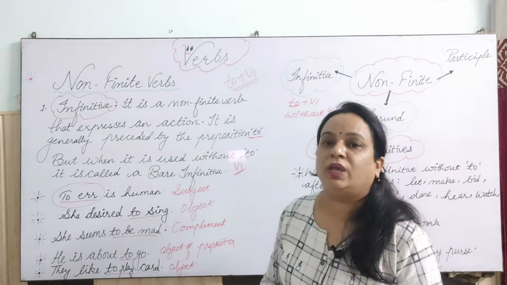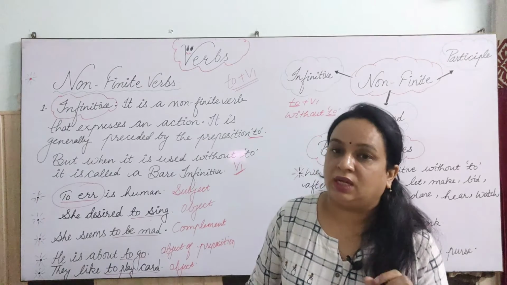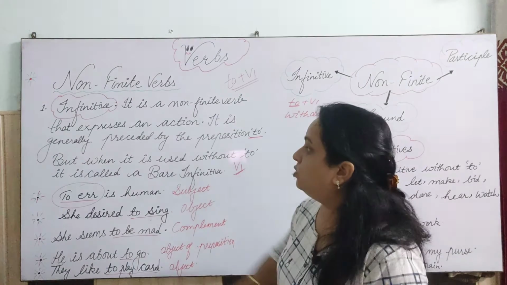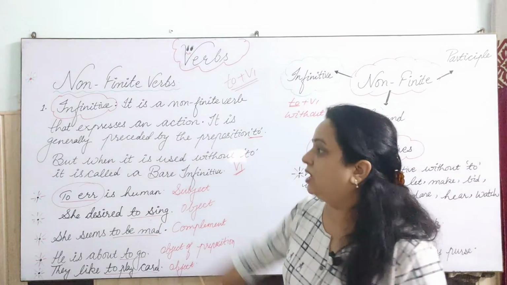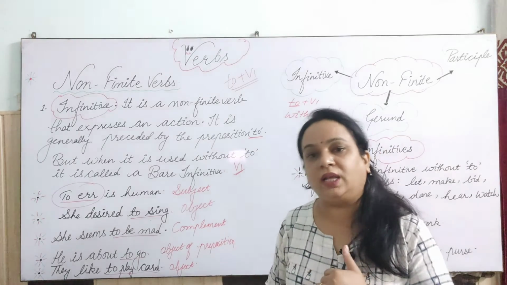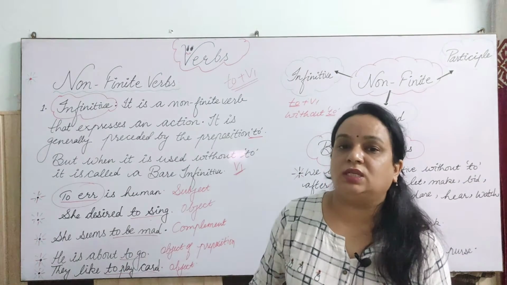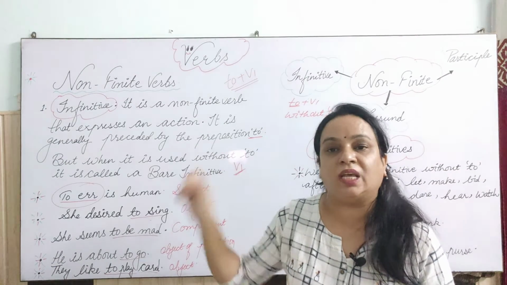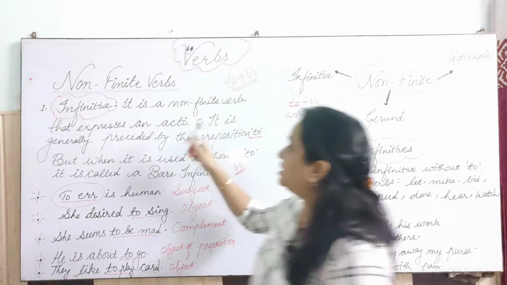So this way you have to identify the infinitives in the sentences. Once again I am telling you that the infinitives are the non-finite verbs actually, that express an action, right? हर एक सब्जेक्ट के साथ, हर एक वर्ब के हर एक पर्सन के साथ और हर एक टेंस में वो चेंज नहीं होगा. That's why they are working as non-finite, right? So it expresses an action.